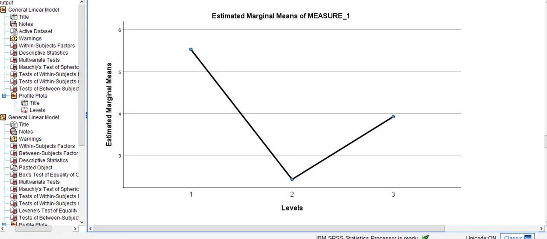Looking at this profile plot, I think it shows a pretty accurate description of the answer of this question. Overall, kids at home do have an effect on types of shopping and purchases that people make. Level 1 represents store purchases, level 2 represents catalog, and level 3 represents web purchases, and you can see that those are different at different times.